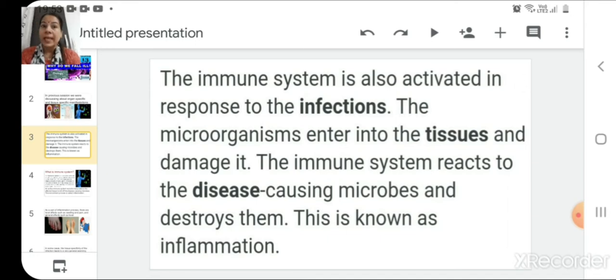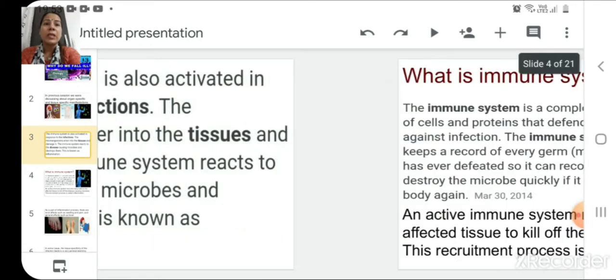But if your immune system is low, your body will very easily catch infections from the surroundings, and the infectious agent will also very speedily grow and increase its number in your body and will result in more and more damage inside your body. And after that damage, your body will start showing symptoms in the form of pain or fever or any other kind of abnormal situation. So this is all about the immune system.